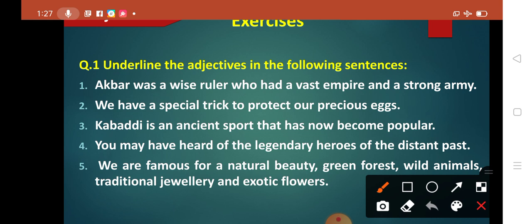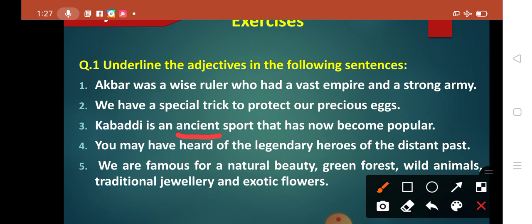Fine. So how is the sport? Sport is ancient. So ancient is the adjective here, and it is a popular sport, correct? It is a popular ancient sport.